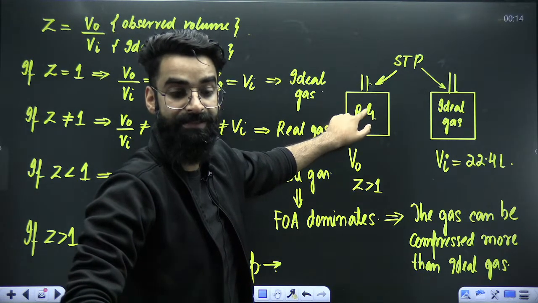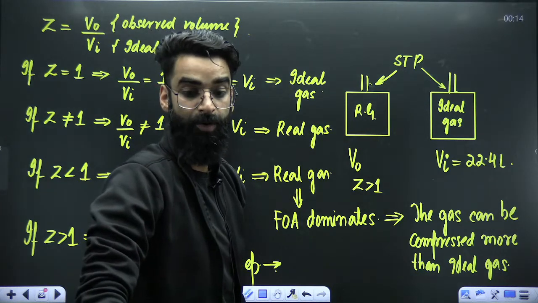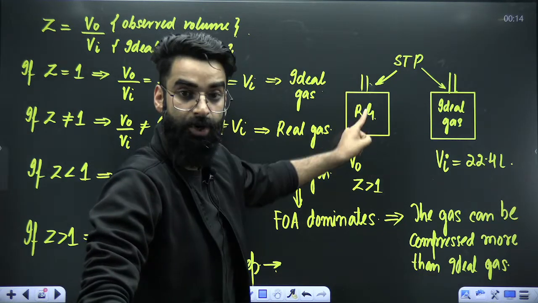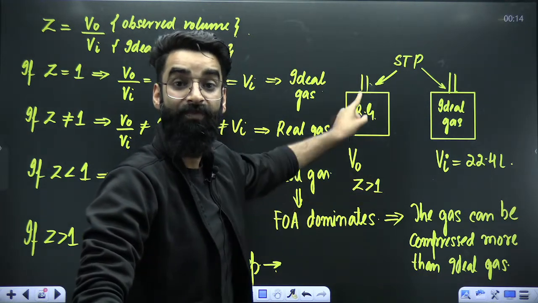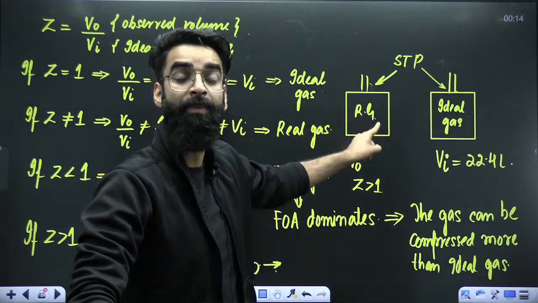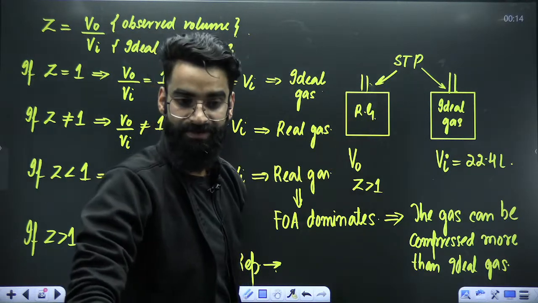The real gas whose Z value is greater than 1 will be less compressible because repulsive forces dominate between the molecules.